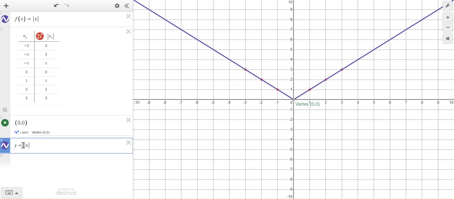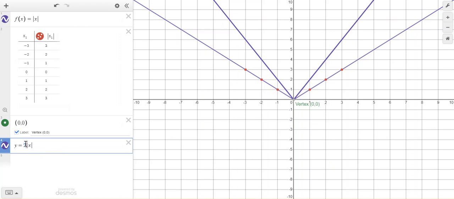What happens if I put a number like 2 in the front? Well, we can see that my function got narrower from the parent. Remember, this is my parent down here. Nothing's changed there. But notice that it's gotten steeper. My slope now is up 2, right 1, up 2, right 1. So this 2 in the front is acting like the slope.